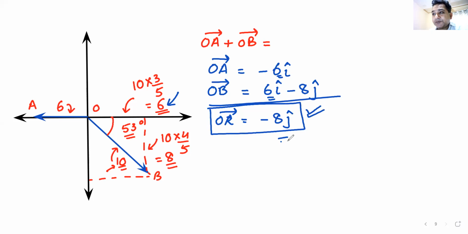Am I clear with this concept of how I achieved this result? Everybody is confident? We have achieved this result without using any triangular law or vector law. Do we understand this? Without doing any triangular law or vector law, we have achieved this result. I will give you one question for your homework, and then we will wind up this class. I hope you enjoyed this class.